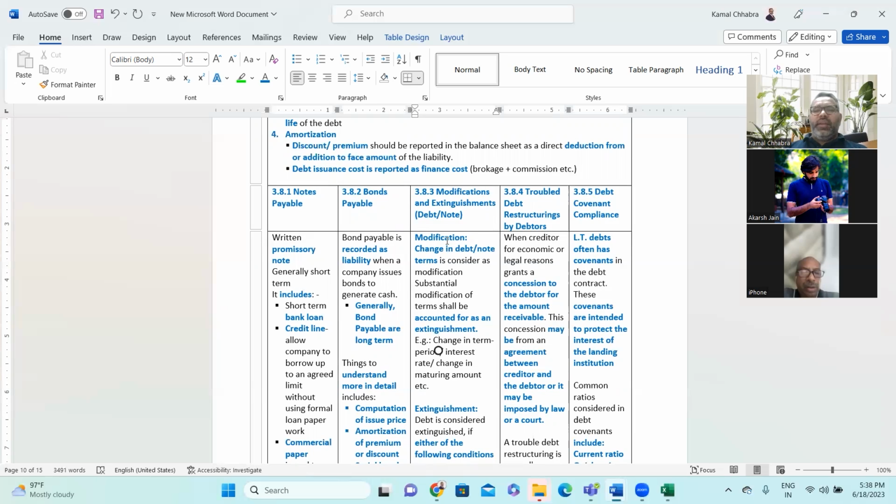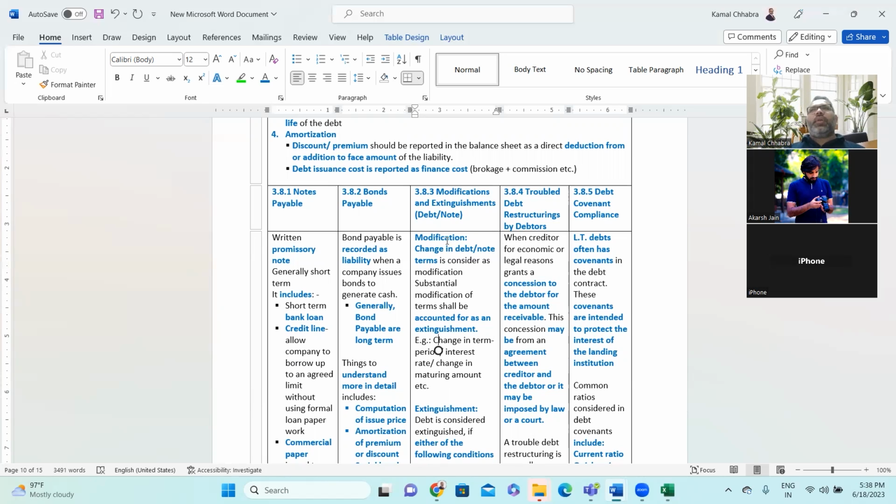Have you done any audit of a bank, or by any chance have you heard the term NPA, non-performing asset? When the interest is not being served, even the interest, for continuously one or two quarters, then it is termed as NPA.